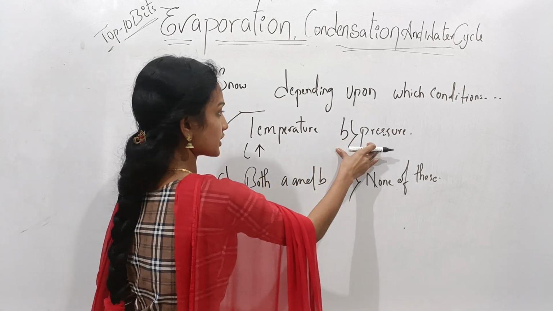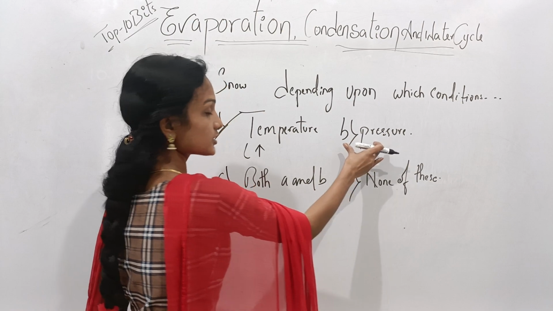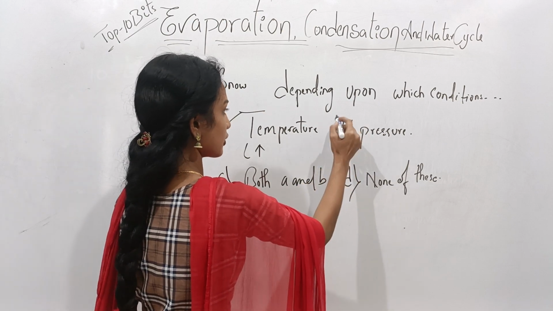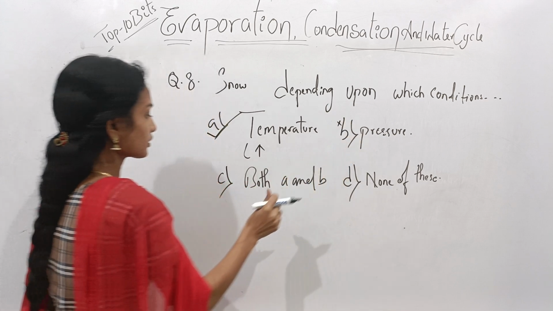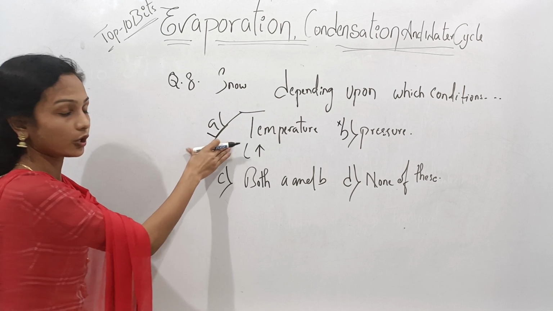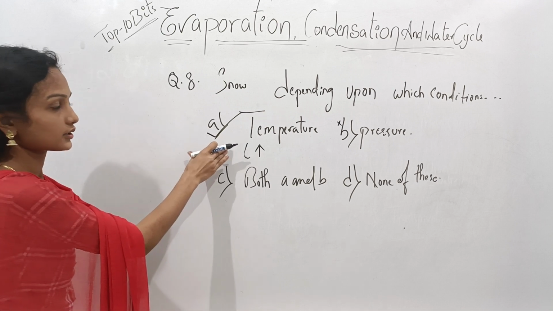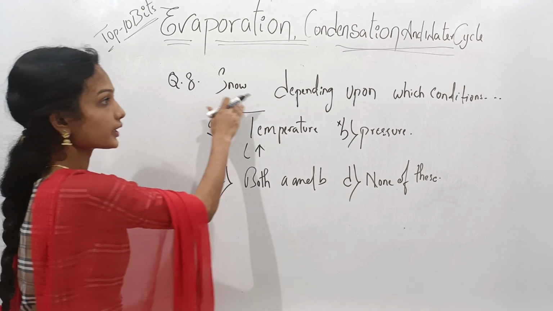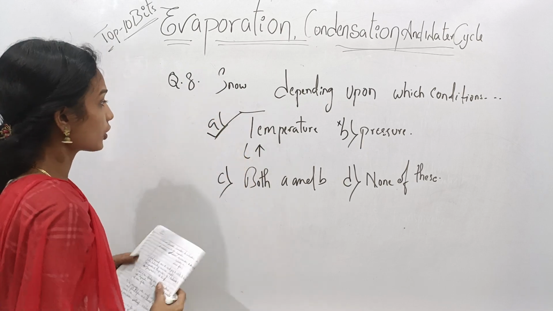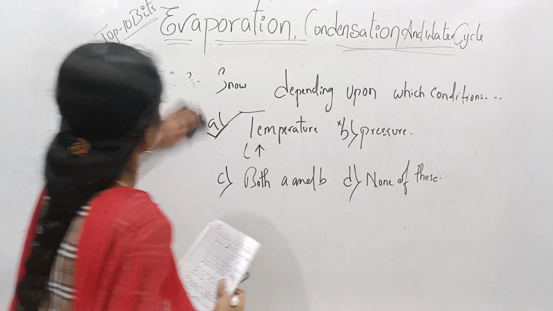On giving pressure, we cannot increase the evaporation process. So option B is not a correct option. Here the correct option is temperature. Snow depends upon temperature. So option A is the correct option.